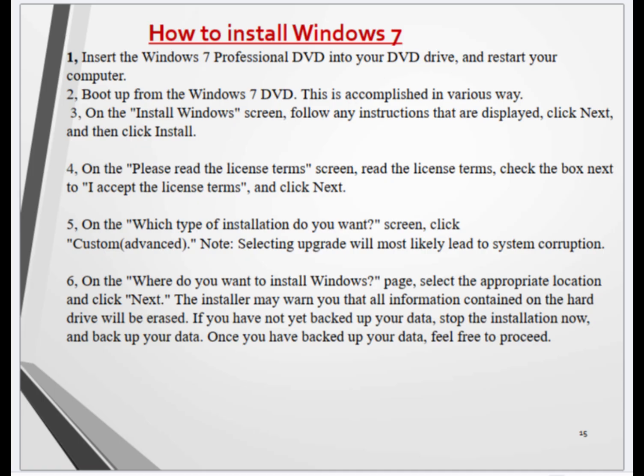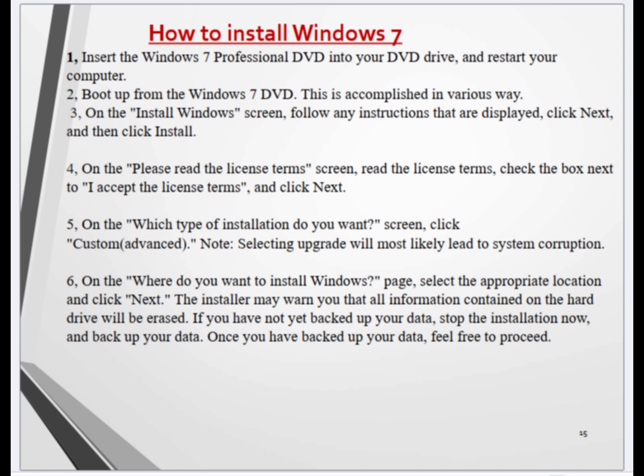4. On the Please read the license terms screen, read the license terms, check the box next to I accept the license terms, and click Next. 5. On the Which type of installation do you want screen, click Custom, Advanced. Note: selecting Upgrade will most likely lead to system corruption.